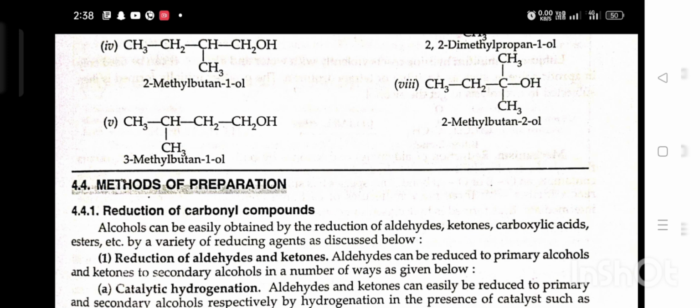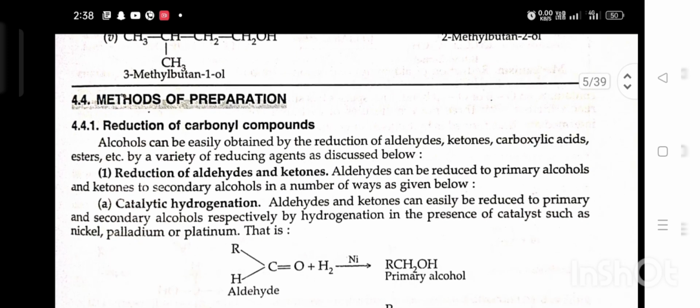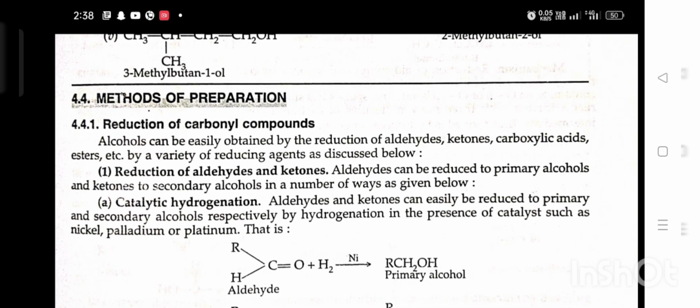Method of preparation. Reduction of carbonyl compounds. Alcohol can be easily obtained by the reduction of aldehyde, ketone, carboxylic acid, ester, etc. by a variety of reducing agents as discussed below. First, reduction of aldehyde and ketone. Aldehyde can be reduced to primary alcohol and ketone to secondary alcohol in a number of ways as given below.